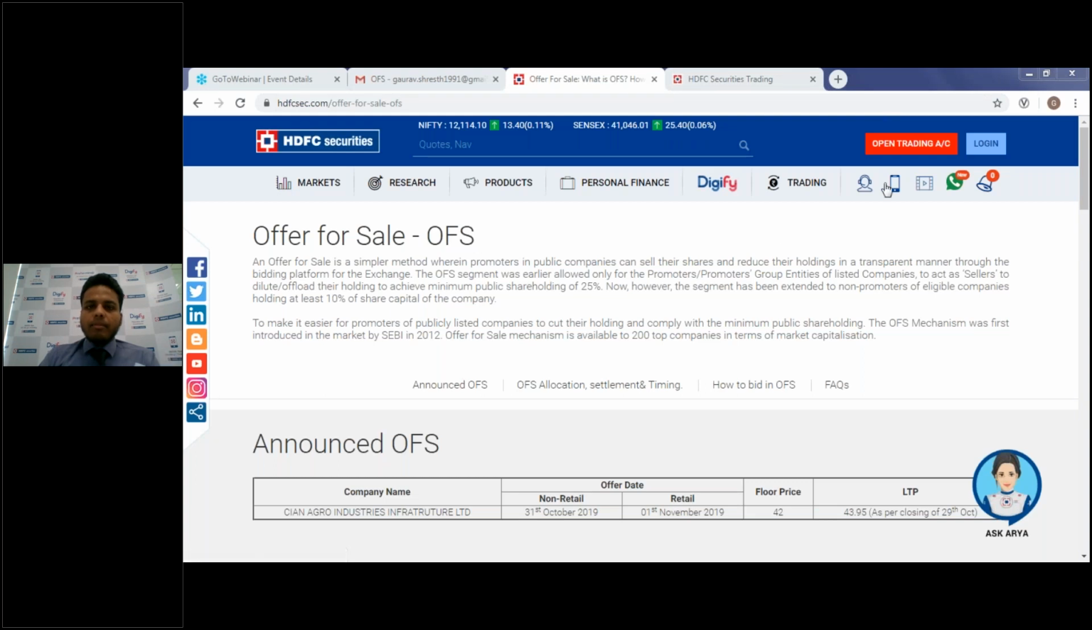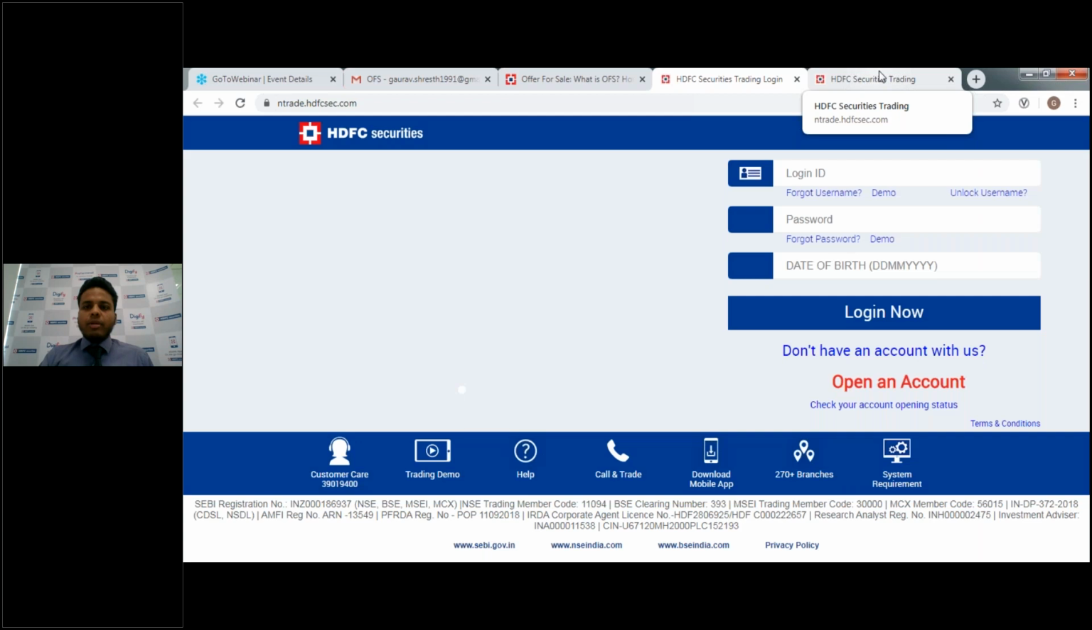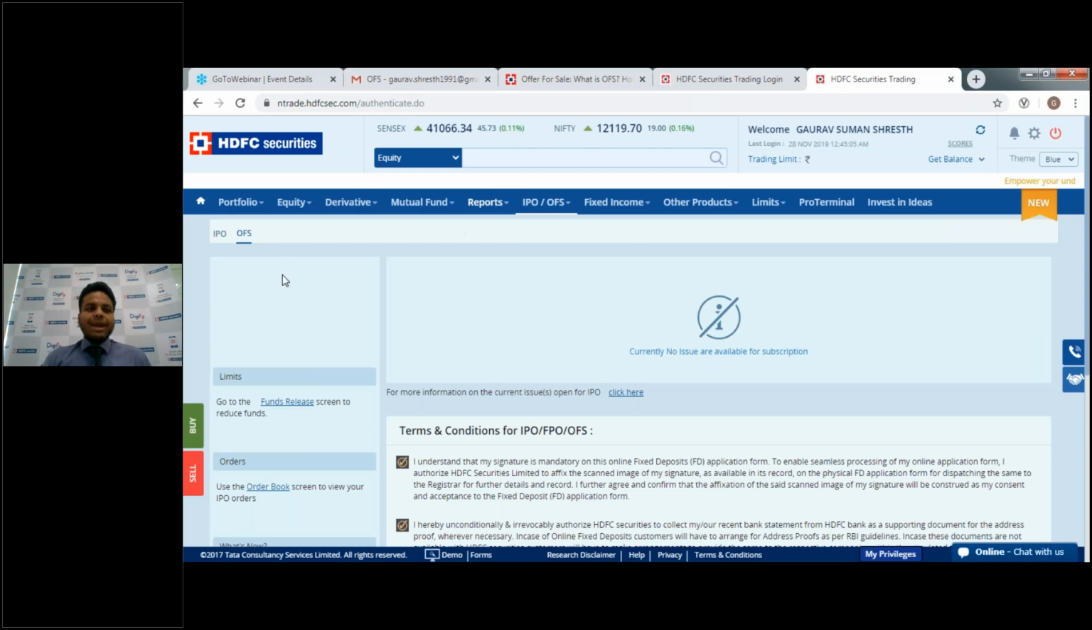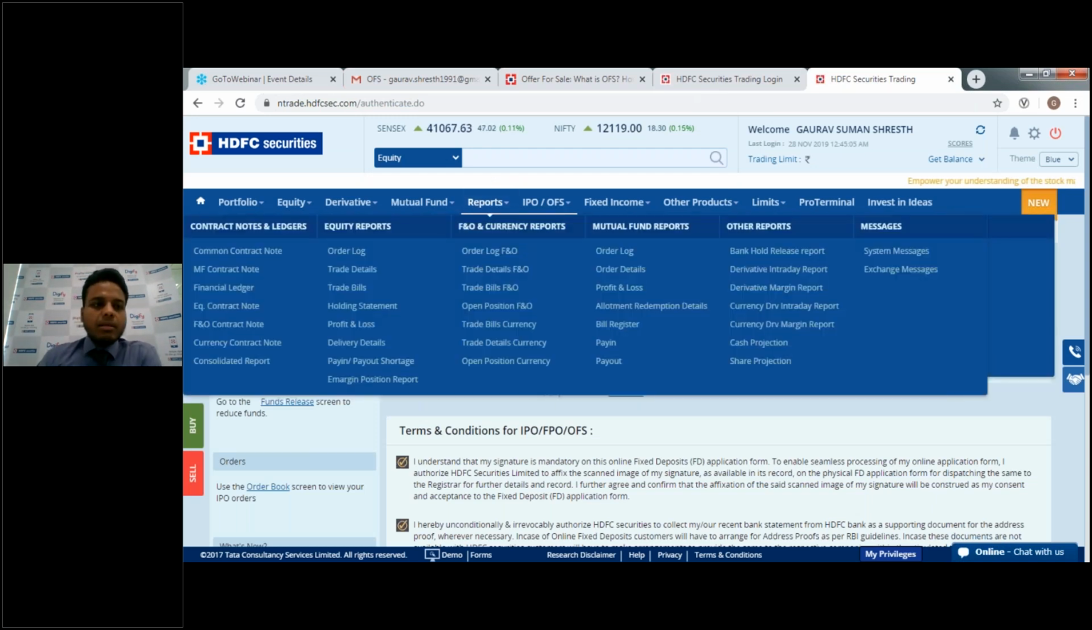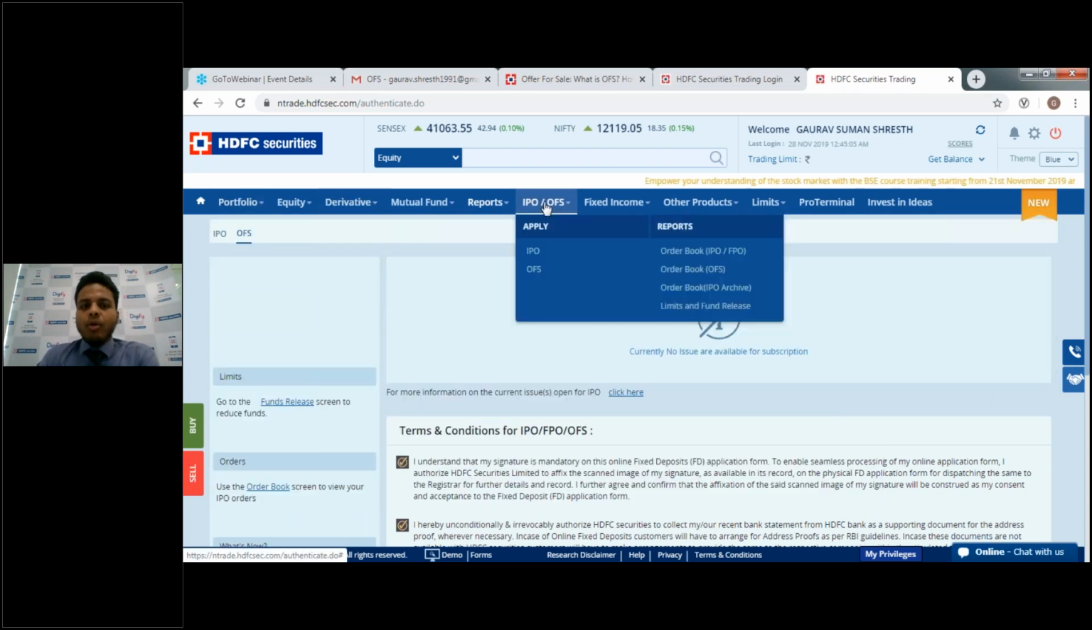So this is our HDFC Securities page. You have to go into login, enter your details, and you will be logging into our empowered page. Once you log in, you will get a page like this. From the left hand side, you can see portfolio, equity, derivative, mutual fund, report, IPO and OFS. Now we have to go into apply and click on OFS.